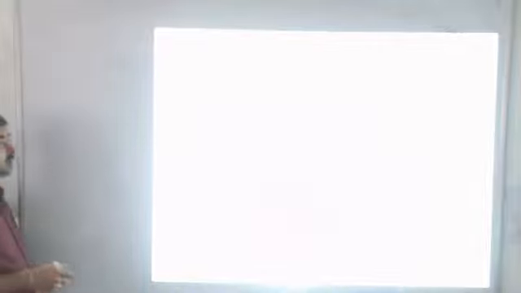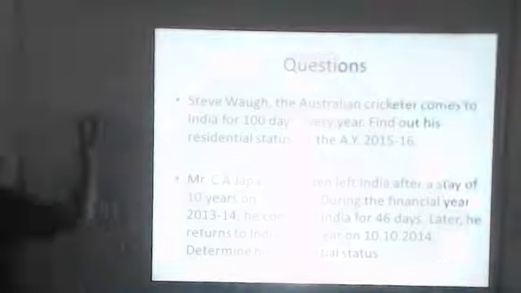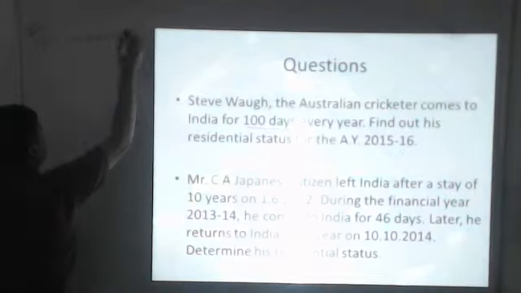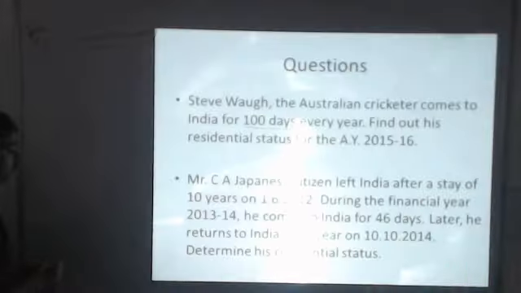To solve this question, we will start calculating by writing the previous year first. So I am writing it here. The previous year for this assessee started from 1/4/2014 and ends on 31st March 2015. This is the previous year for which we are calculating.